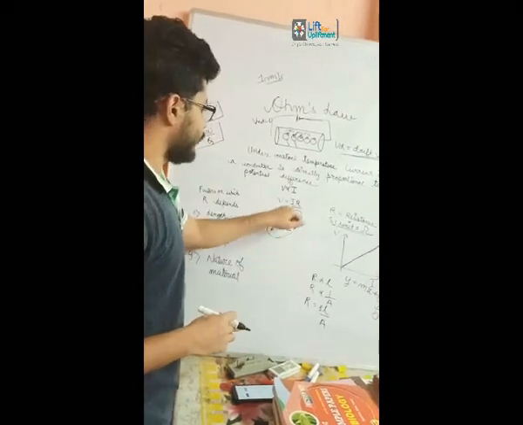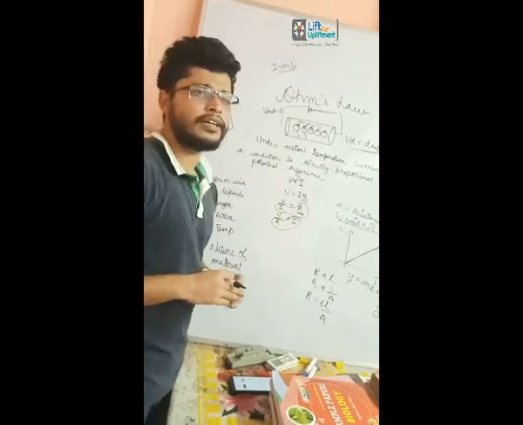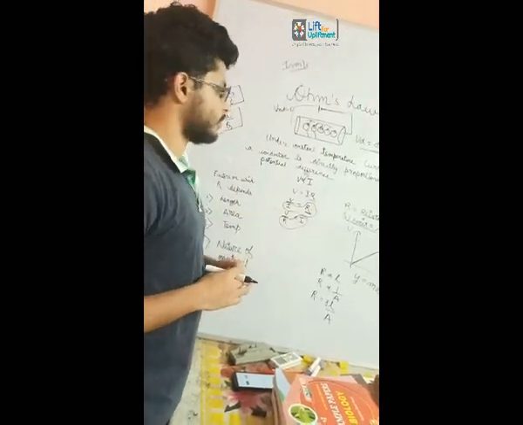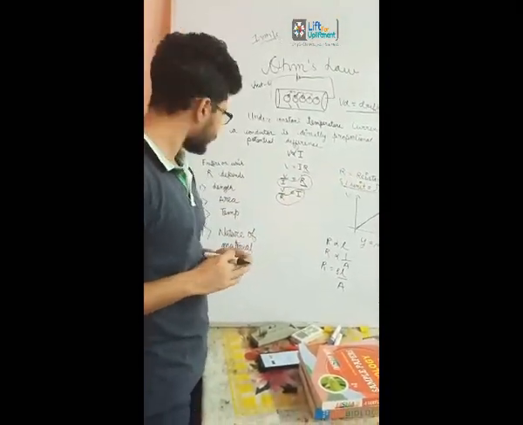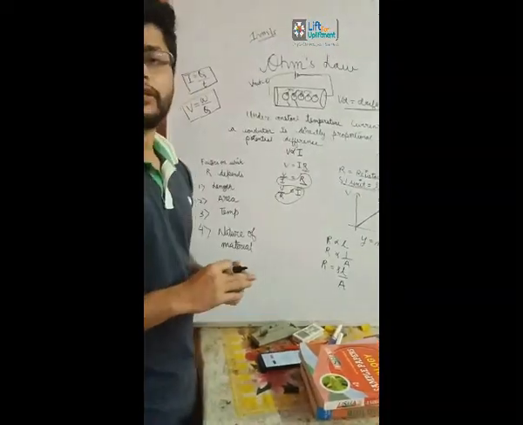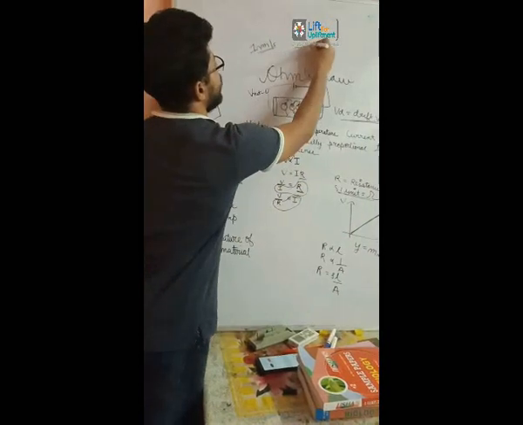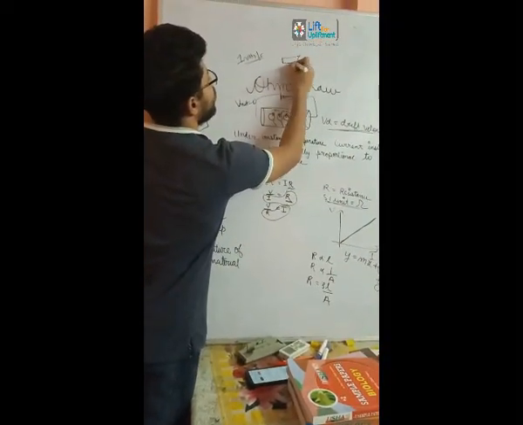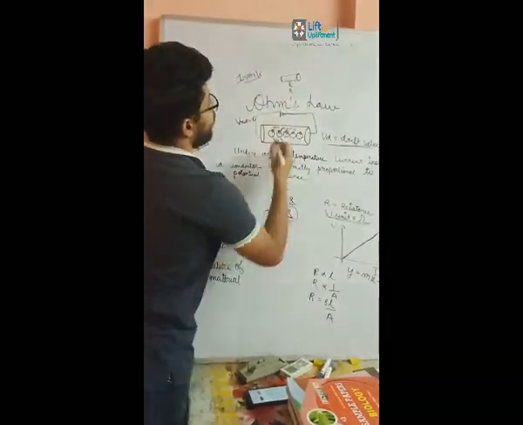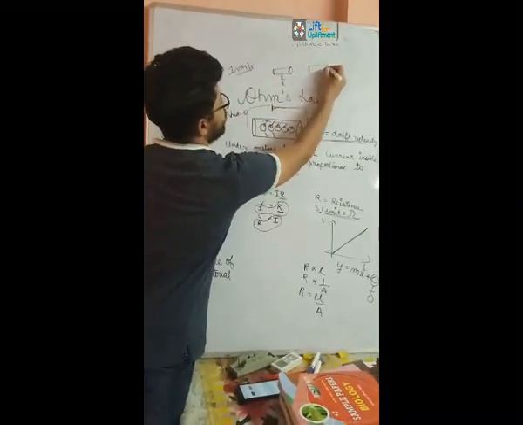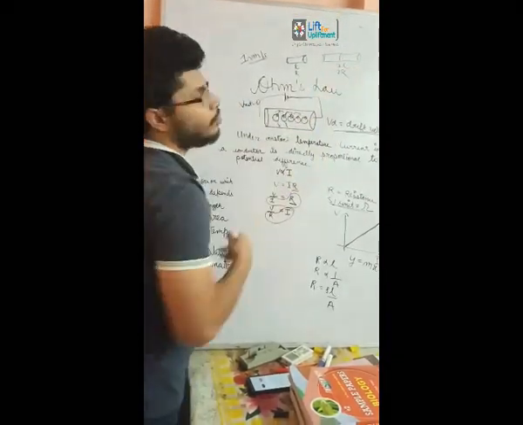Then, when we got this term called resistance, later experiments were done to see on what factors this resistance depends. What are the factors ruling this resistance? After experiments, we came to the conclusion that resistance depends on the length. For example, if we have a conductor with length L which has resistance R, and another conductor whose length is doubled, 2L, then the resistance becomes 2R.